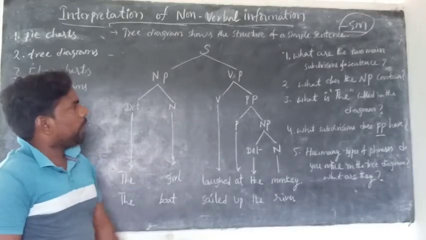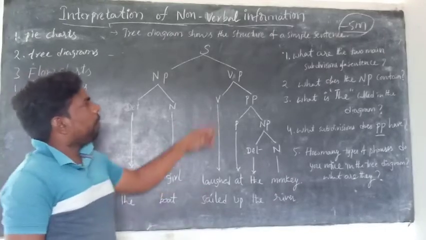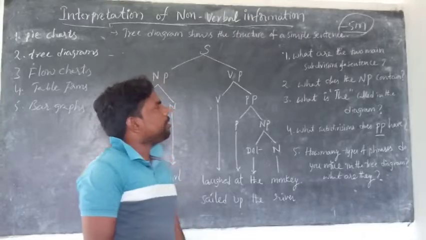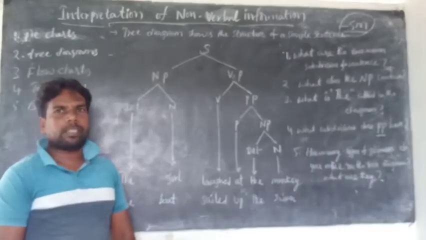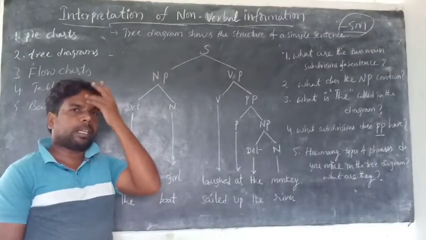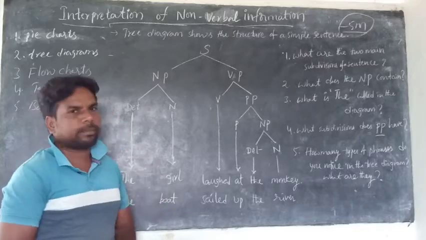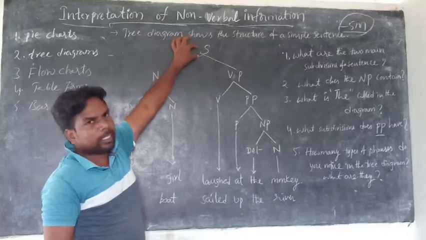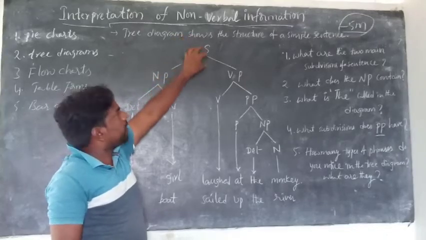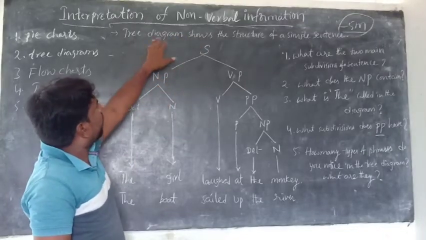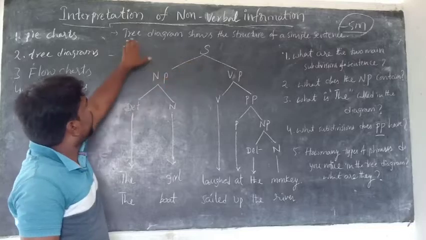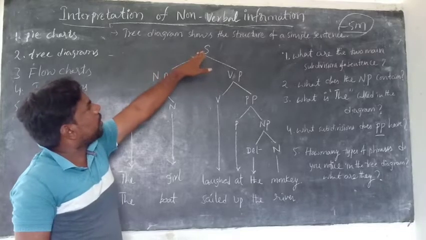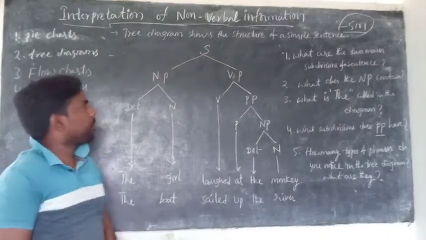Now come to the questions. What are the two main subdivisions of a sentence? The T diagram shows the structure of a simple sentence.